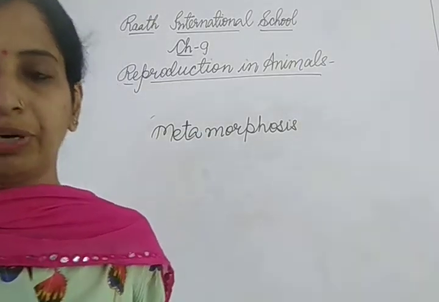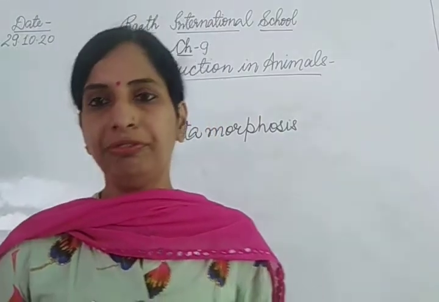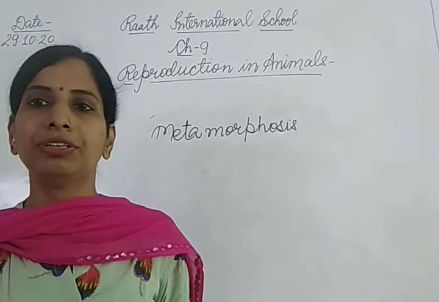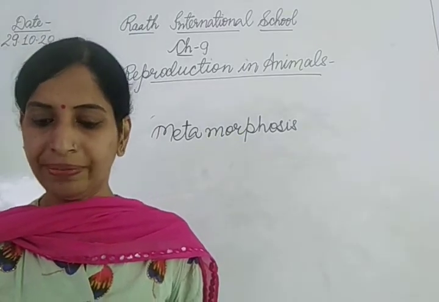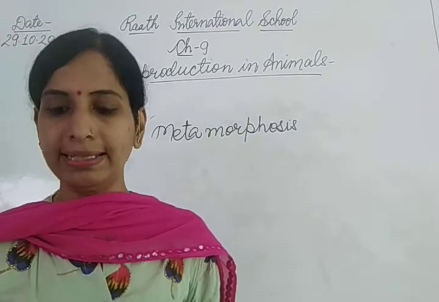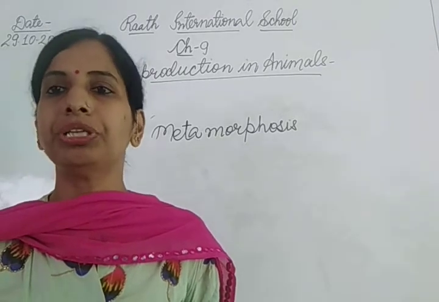So you will write 1 here. Now true and false. This is question number 4, and you have to tell whether the given statement is true or false. First is, oviparous animals give birth to young ones.